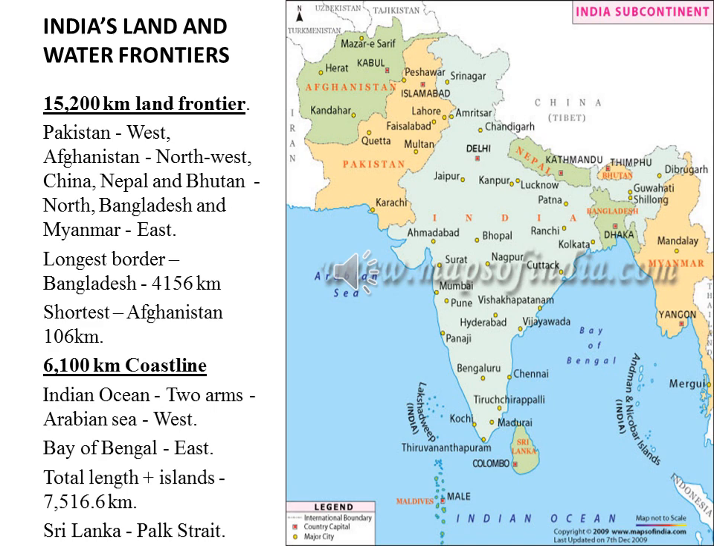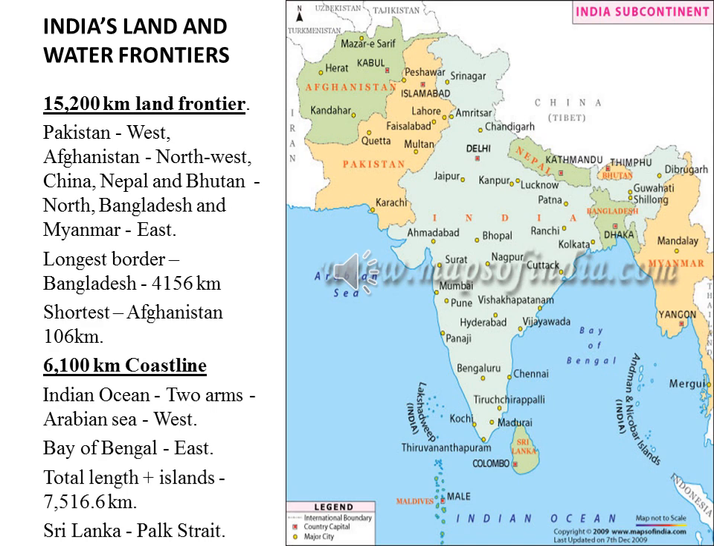The longest border we share is with Bangladesh. The total length is 4,156 km. The shortest land frontier is with Afghanistan, 106 km. The longest border we share with Bangladesh, 4,156 km, and the shortest with Afghanistan, 106 km. Apart from that, the coastline length of India is 6,100 km. The land frontier length is 15,200 km, which we share with many countries.